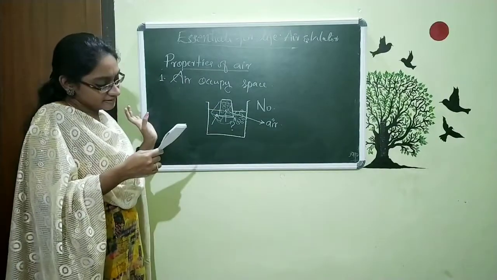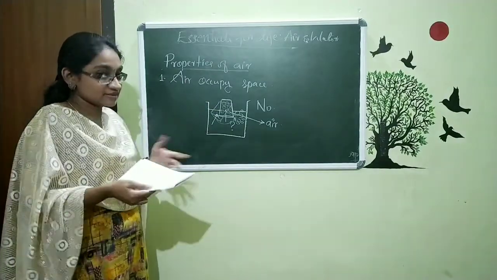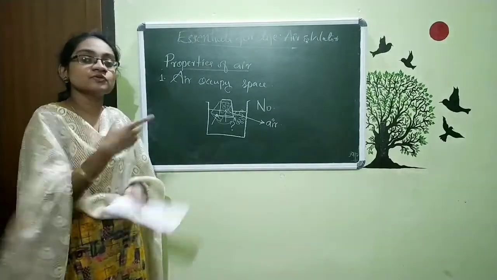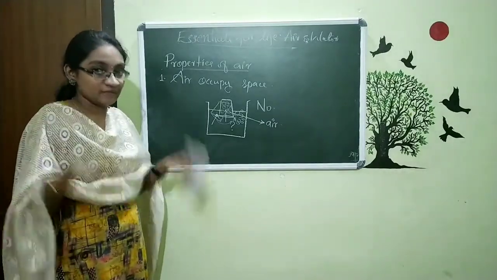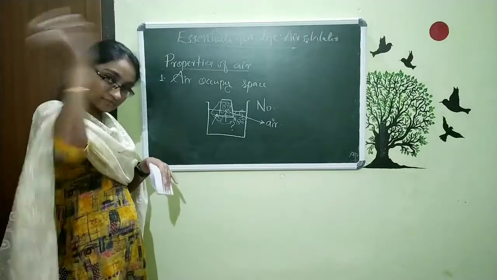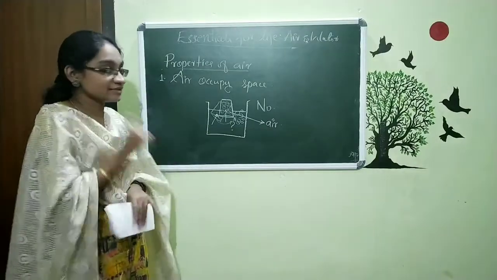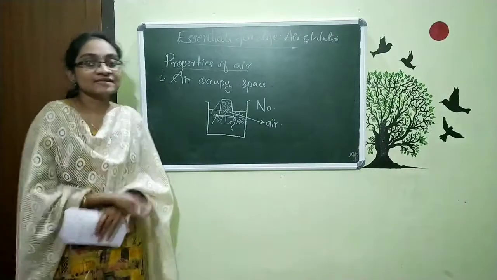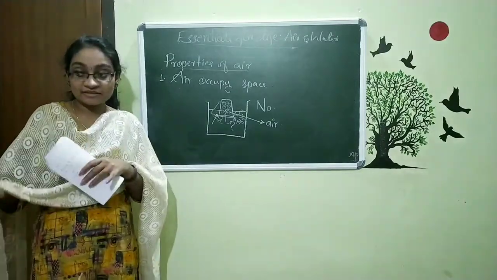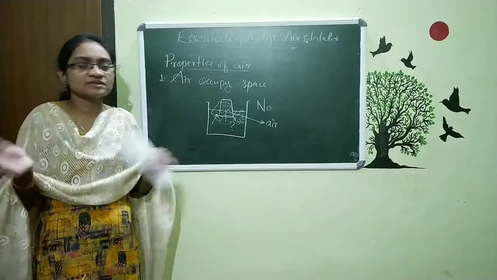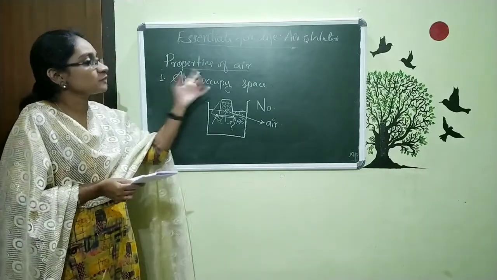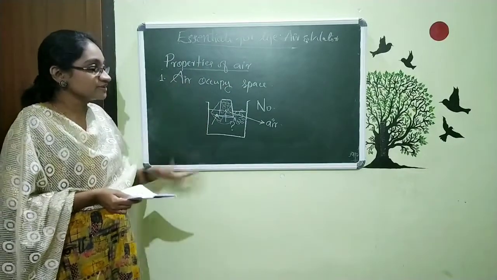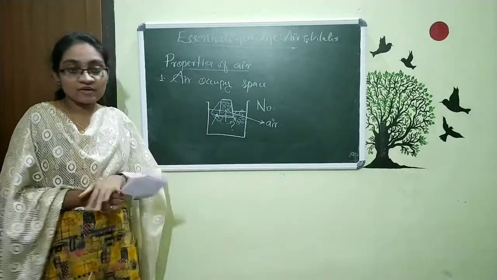So I think the next point we can discuss in the next class. So we are going to conclude our class, and you just go take the bucket, fill the water and take one glass and do this activity and just observe what's happening there. So this is all about today's class. We discussed the importance of air and the composition of air and all the things, and now we are on the topic properties of air that we can continue in the next class. The further points are there, and this is all about today's class. Thank you.